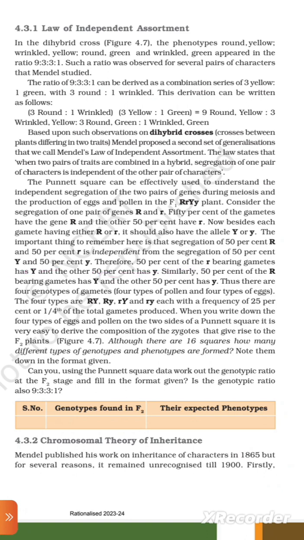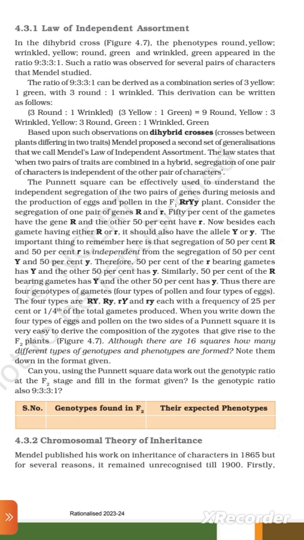Therefore 50% of the small r bearing gametes have capital Y and the other 50% have small y. Similarly 50% of the capital R bearing gametes have capital Y and the other 50% have small y. Thus there are 4 genotypes of gametes, 4 types of pollen and 4 types of eggs. The 4 egg types are capital R capital Y, capital R small y, small r capital Y and small r small y, each with a frequency of 25% or 1/4 of the total gametes produced.